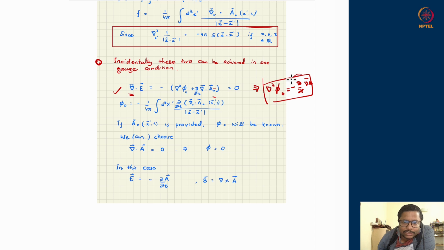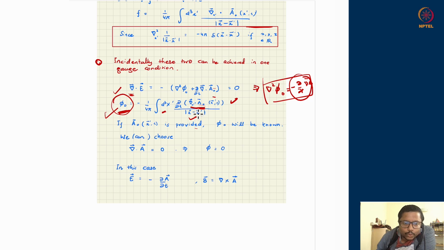Again, use this as a source function, divided by x minus x prime, integrated over d3x prime, just like we did for this thing. We see that in any frame, any gauge, phi naught can be obtained from the divergence of A, because divergence of A sits in the derivative place, and its integration is going to fix what phi naught is. This is always true. In any gauge, this will be true.